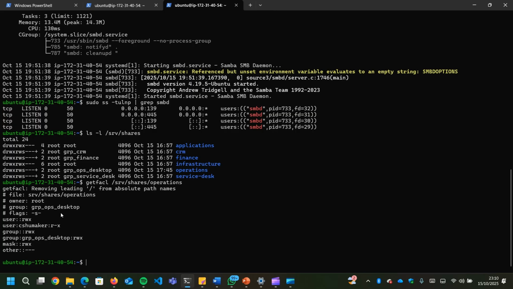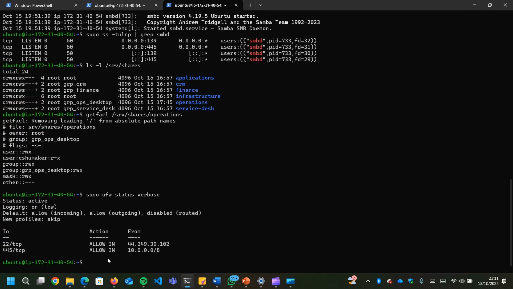So the next thing now I'm going to do is the firewall configuration. For the firewall configuration, I'm going to show that UFW is enabled and scoped to admin IP and corporate range. So I'm going to do sudo ufw status verbose. So as you can see here, this is the status. It is active.